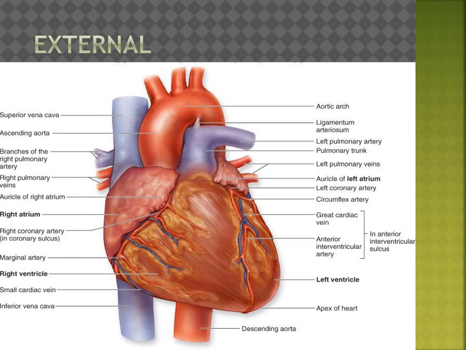What is the heart? The heart is a roughly triangular shaped muscular pumping organ. It pumps the blood to various parts of the body.